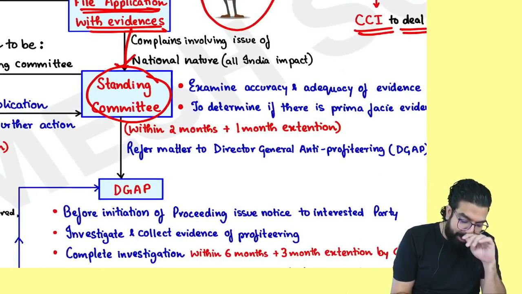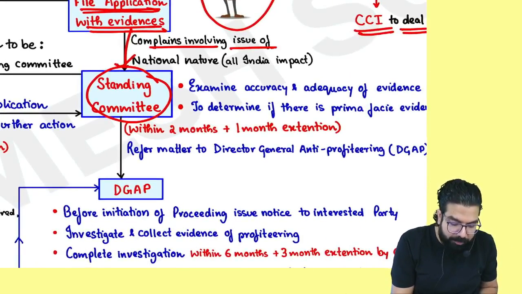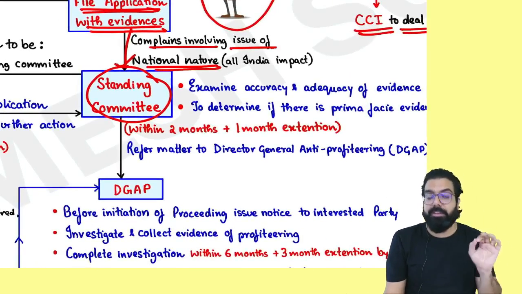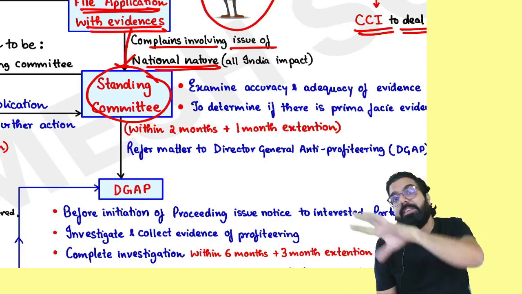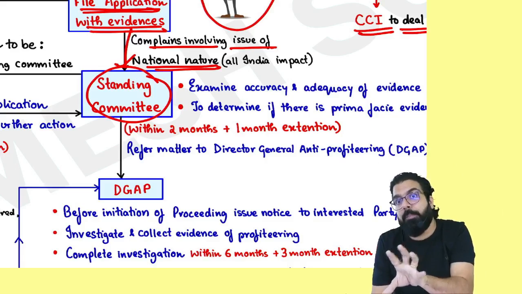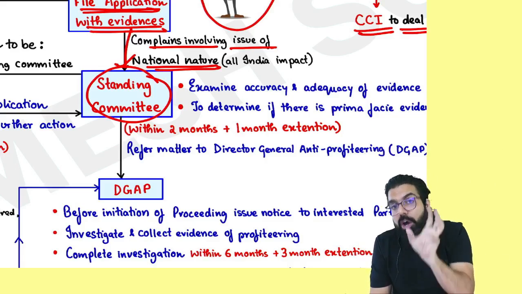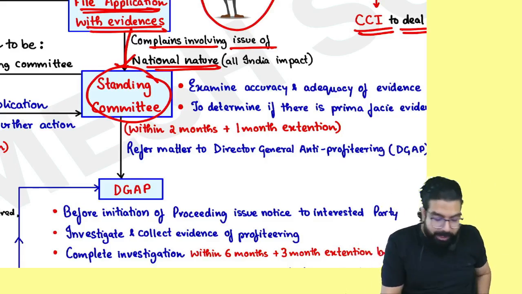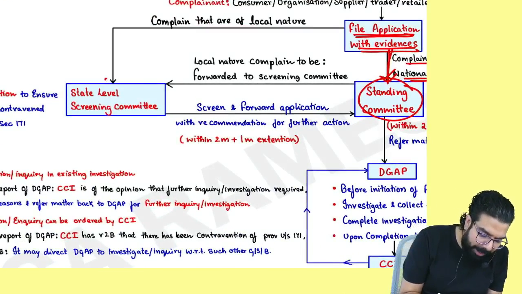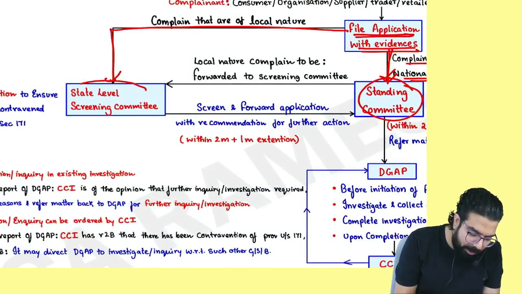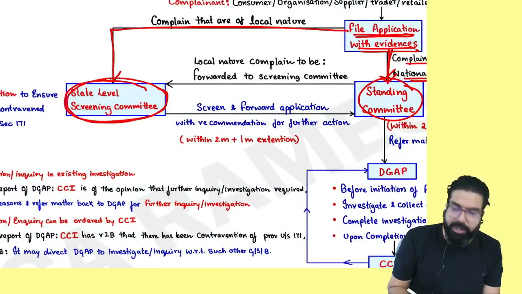If the complaint involves an issue of what, everyone? National nature. National nature means all India impact ka complaint. It means the supplier is there all India, he must be doing profiteering across India. So your complaint will go to the standing committee. But if it's a local nature ka complaint, then your complaint will go to the state level screening committee.